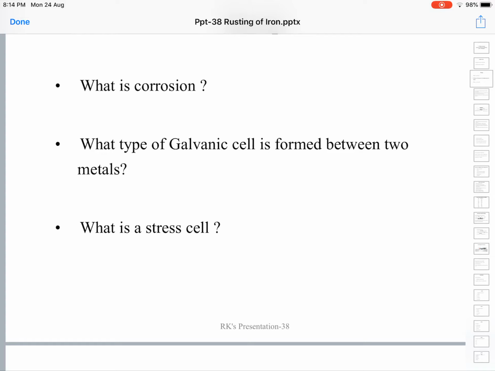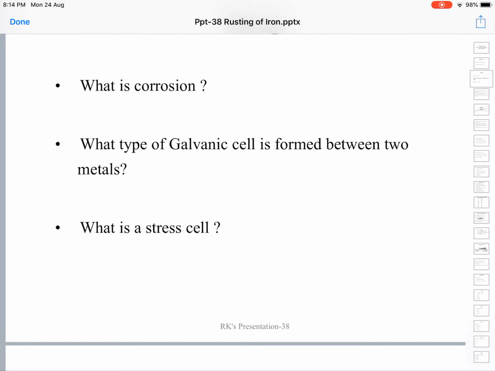And so the submerged part with the less oxygen concentration around it turns into anode and undergoes corrosion. This is what we have learned in the last class.